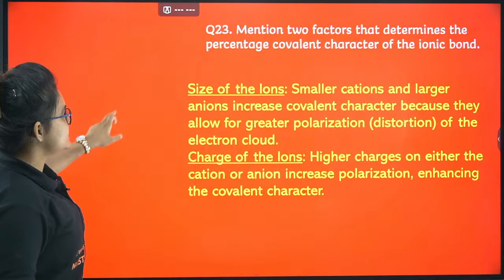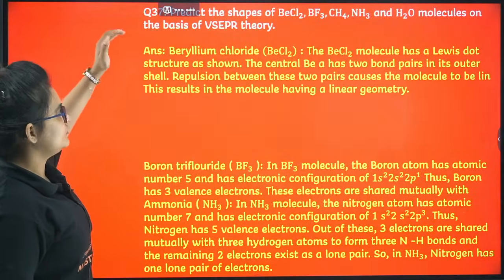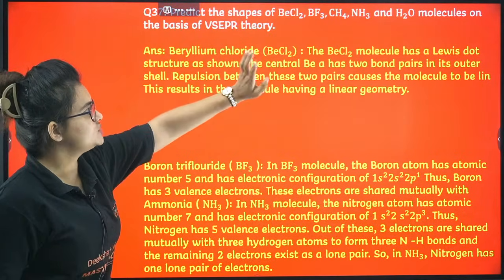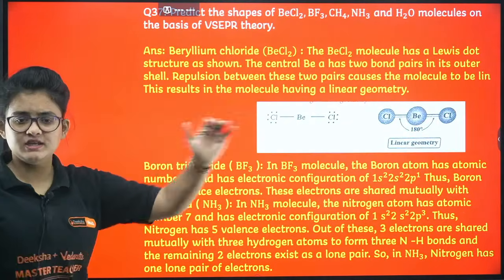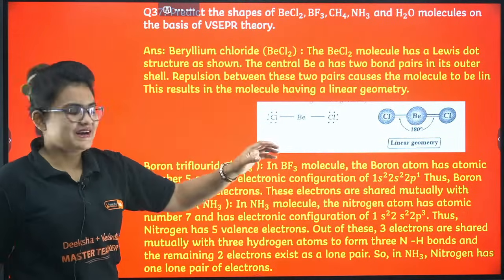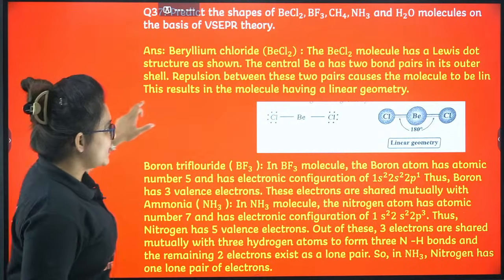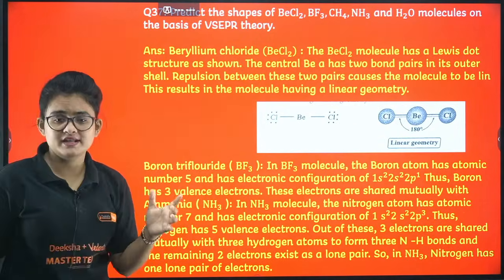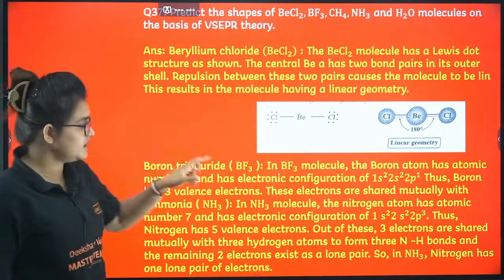Next question: in accordance with VSEPR, the shapes of BeCl2, BF3, CH4, NH3 and H2O. So here comes the detailed explanation, but I'm just telling you in a very brief way. BeCl2 is definitely a linear molecule. Further, BF3, which we just discussed while discussing the dipole moment, is trigonal planar.